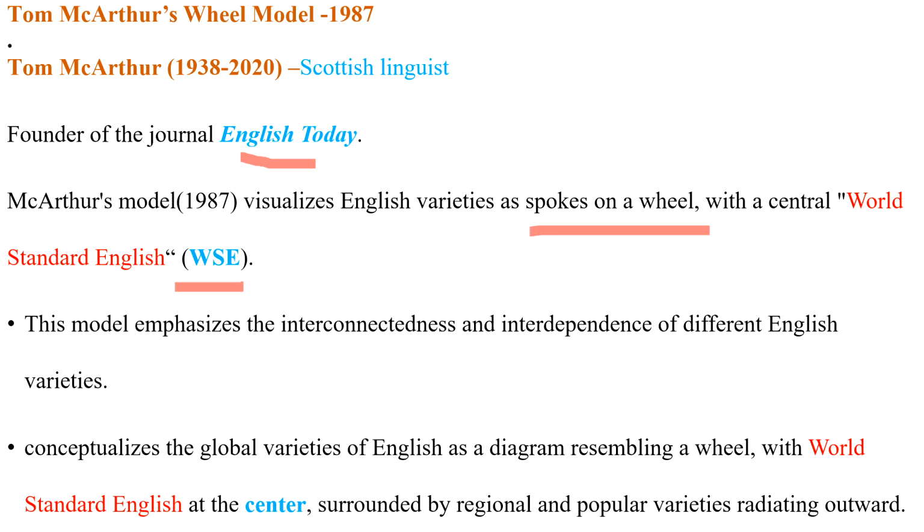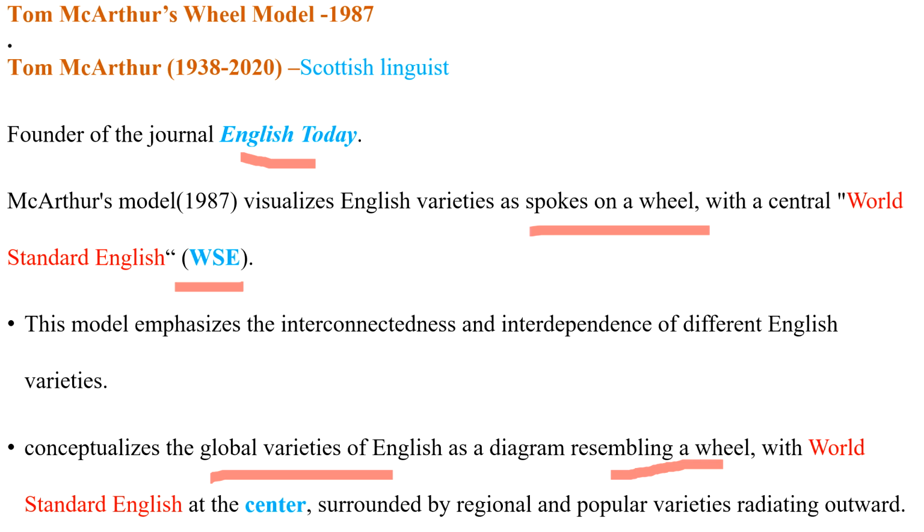This framework aims to visualize the global spread and diversity of English. His work helped legitimate the study of non-native and regional varieties of English, challenging the dominance of traditional standard norms. So this model conceptualizes the global varieties of English as a diagram resembling a wheel. In the next slide we see the wheel of McArthur's model.